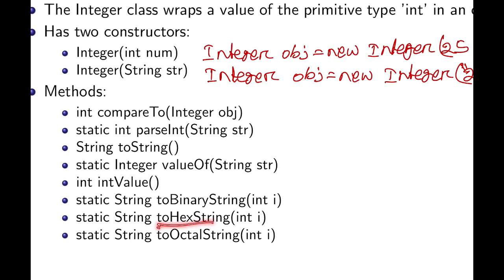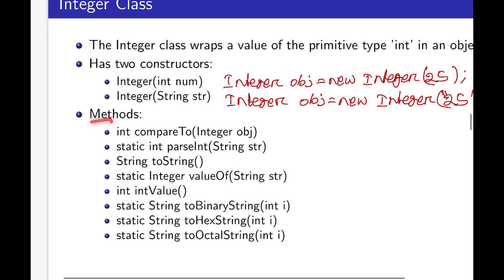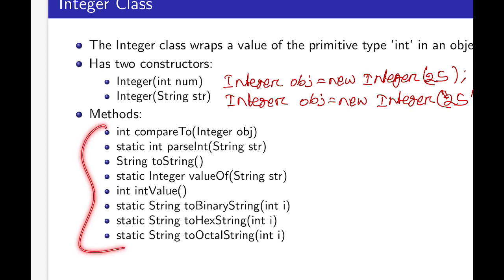Similarly another method toHexString, toOctalString, like this. So these are some methods that are defined in the Integer class we have discussed here, and some other methods are also there, and we have kept only the important methods.